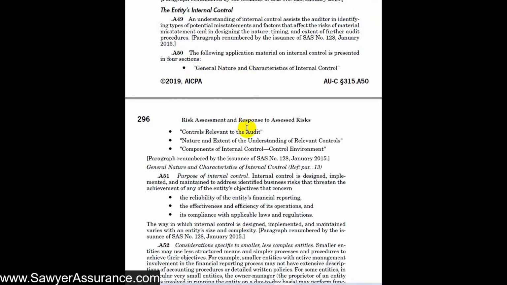And they have 4 different sections that we will go through as part of this. The first one will be the general nature and characteristics of internal control. Then we'll learn about how to determine the controls that are relevant to the audit, and then the nature and extent of understanding of relevant controls, and then understanding the components of internal control, which is the control environment. And so the first of these is the general nature and characteristics of internal control.